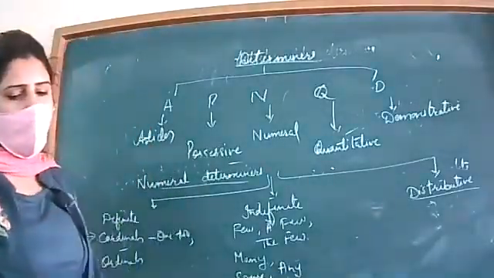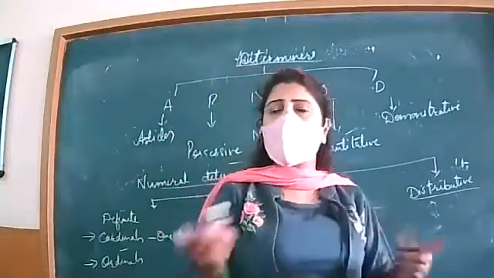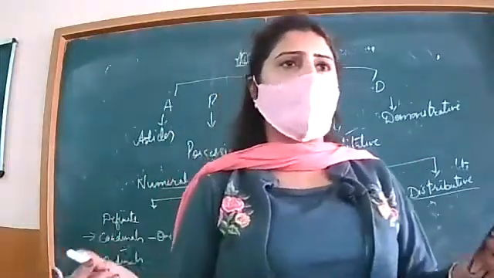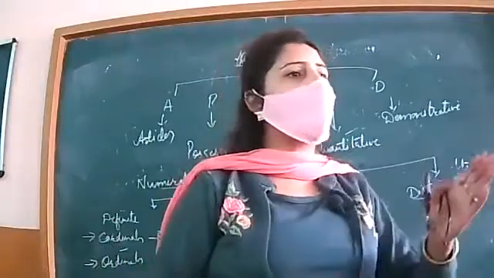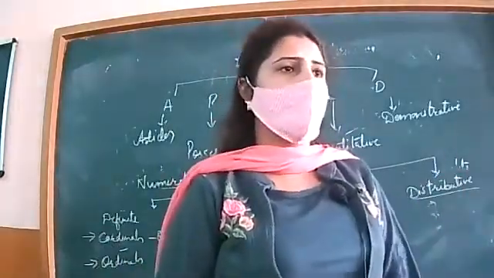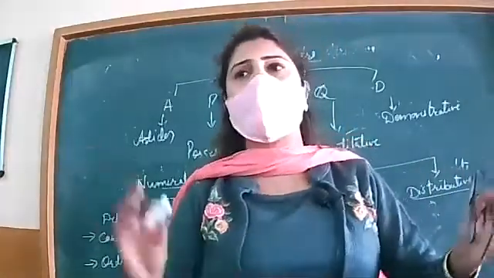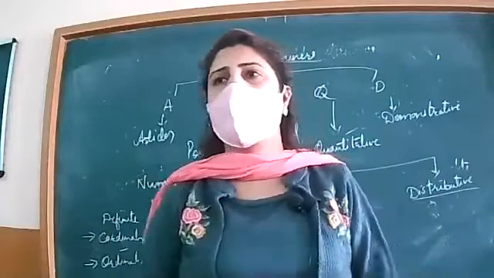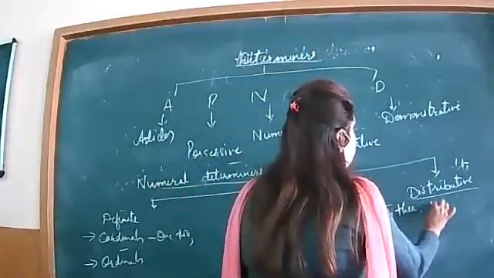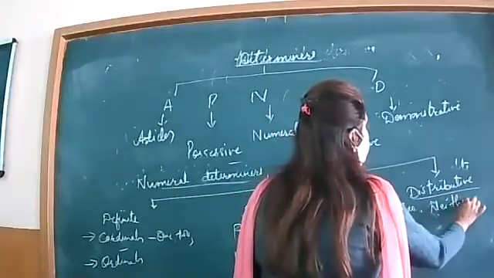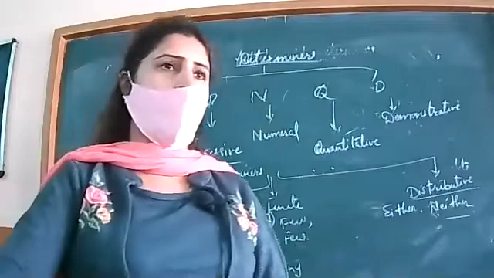Now, afterwards we have distributive. Distributive means when we talk of many, of a class or group, and out of them we are talking about one. Out of that class or group, we are referring to one. For example, either, neither. Either student can go from this class.